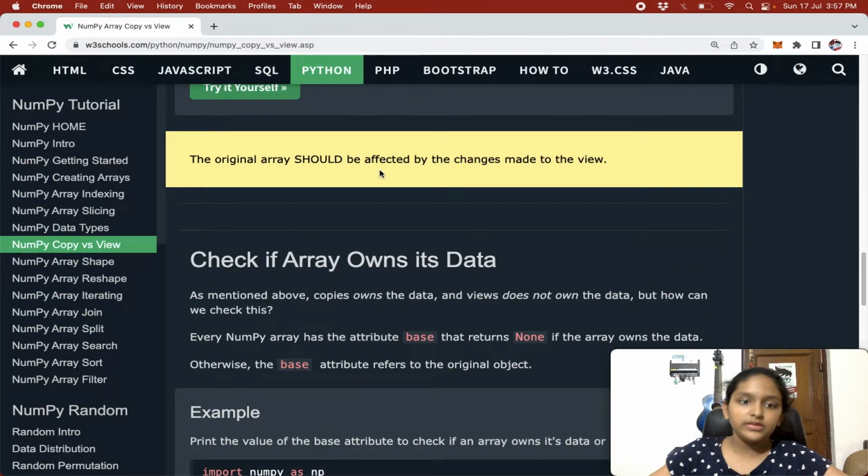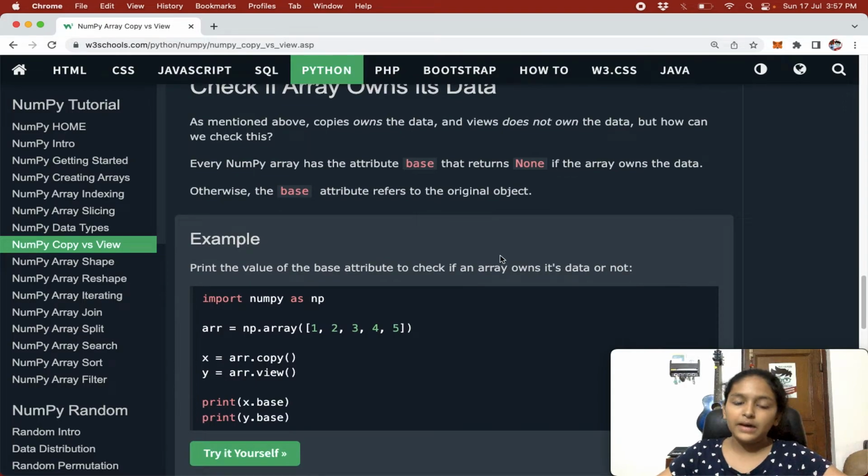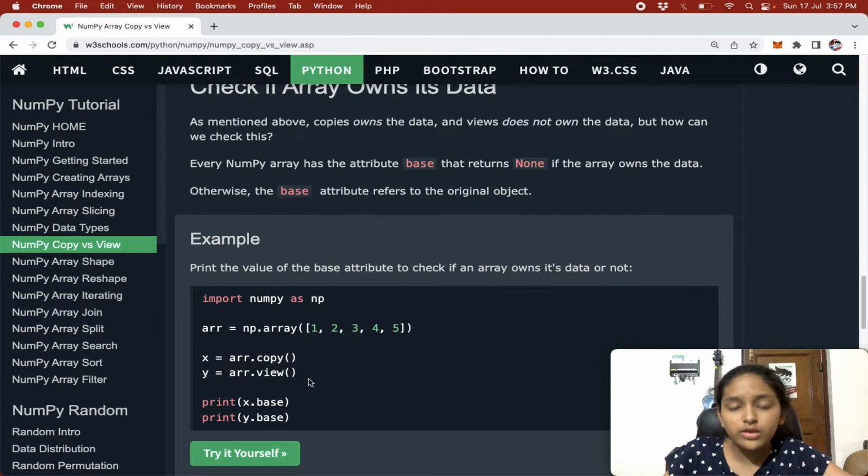Now, let's see how to check if an array owns its data. Basically, we know that if we are making a copy, it owns its data, and when we are making a view, it doesn't own its data. But to still check, how do we get this? There is an attribute base.